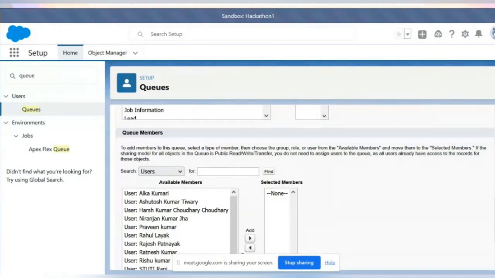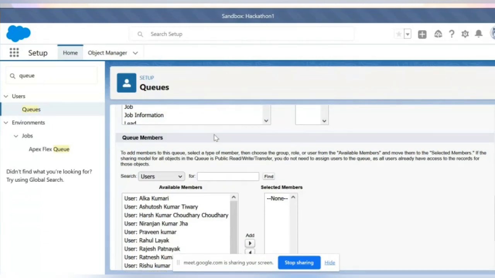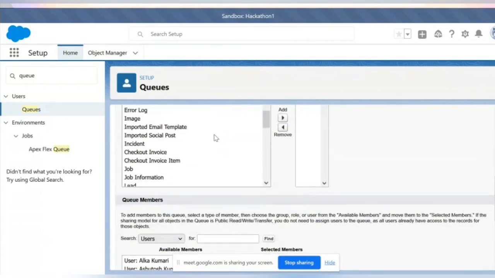As soon as he clicked the save button to get that record created, he wanted to notify Rahul. Then he can use this queue. I'm not showing you the process of how we will notify, or through which medium we are going to notify Rahul. That's why we create a queue.